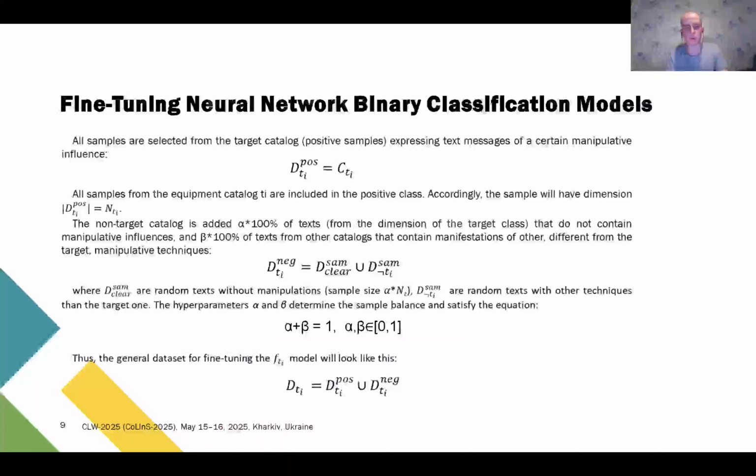Negative samples are formed from two sources. A portion consists of random texts without any manipulative content, and the other portion includes texts that contain manipulations but of different types than the target technique. The proportions of these two parts are controlled by the hyperparameters alpha and beta, which sum up to 1. The final training set for the model is the combination of both positive and negative samples, allowing the classifier to learn to distinguish the target technique from all others and from non-manipulative content.